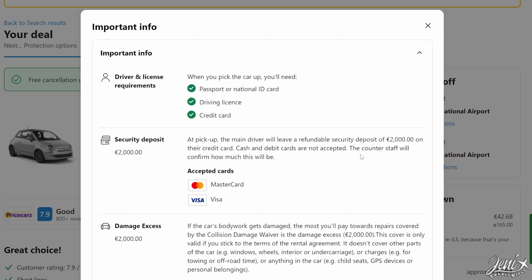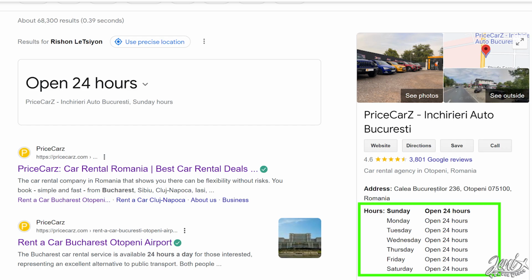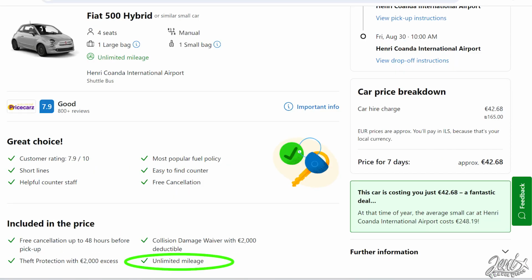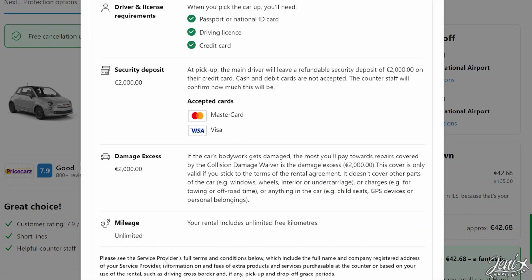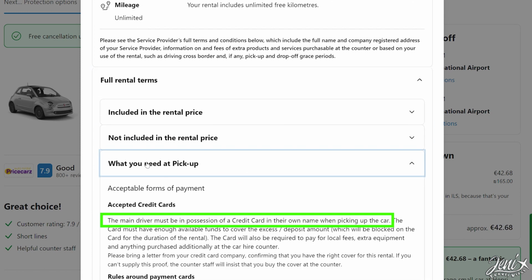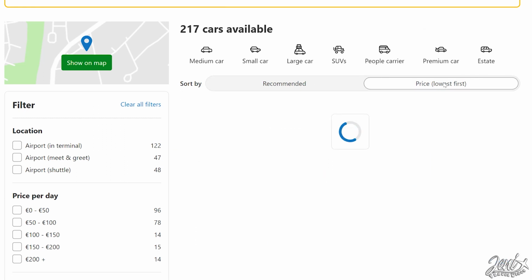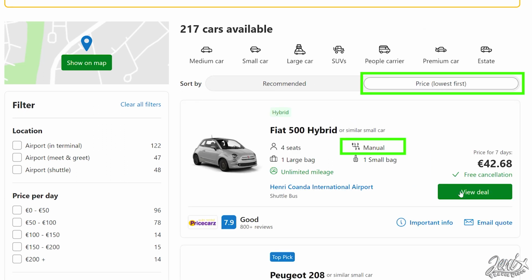Here are some things you must pay attention to before booking the car. Make sure the rental office works at the time of your arrival. Make sure the offer got unlimited mileage so you don't pay extra on return. Check that the offer got collision damage waiver and theft protection insurance included. Pay attention that the card you pay with is named on the driver, that's an important rule of all car rental companies. And last tip is, if you know how to drive manual, they are always cheaper than the automatic ones.